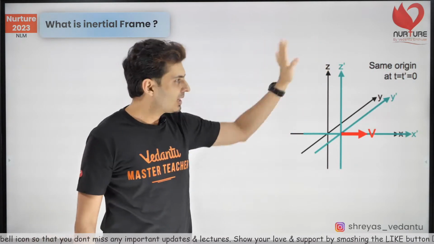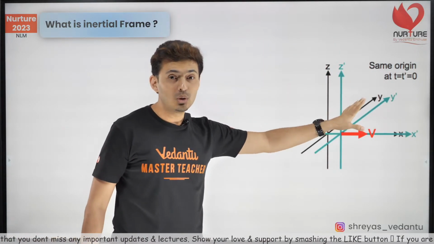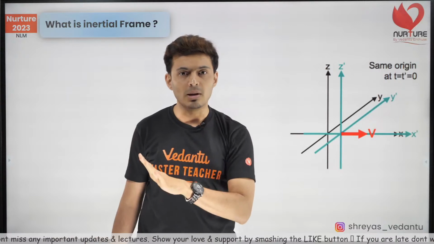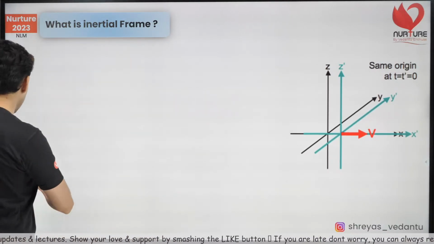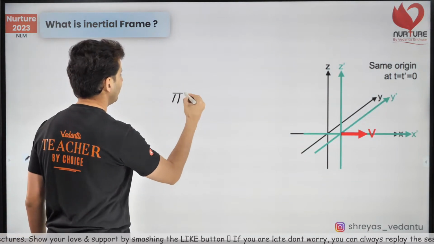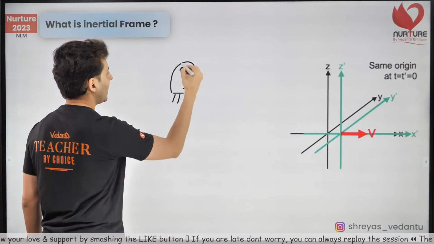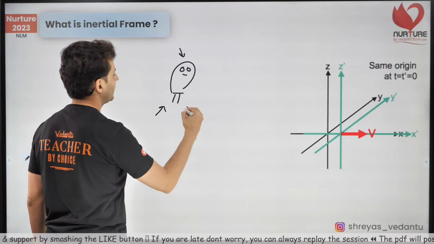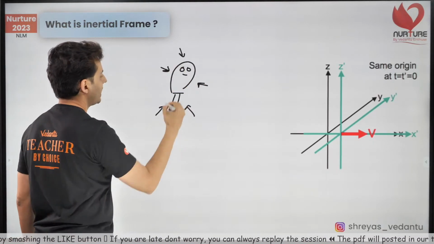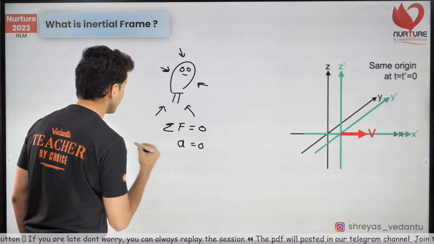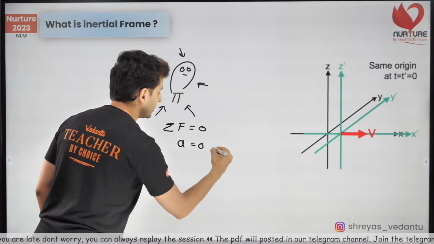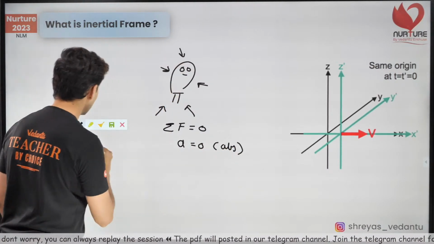Imagine Pandu. Remember in the previous question, Pandu had 0 acceleration, Champa had some acceleration. So if, for example, I have a Pandu over here and I find that the net force acting on him is 0, therefore acceleration is 0. This is absolute acceleration.